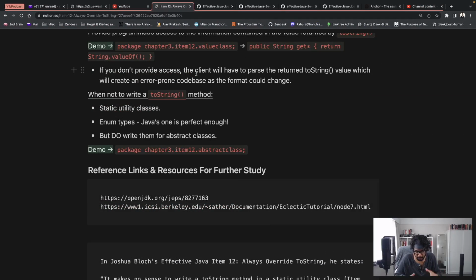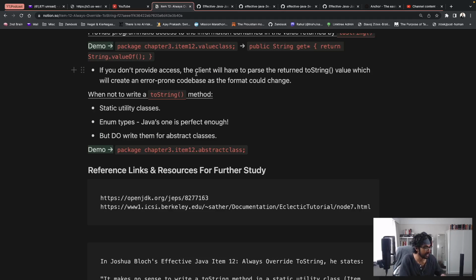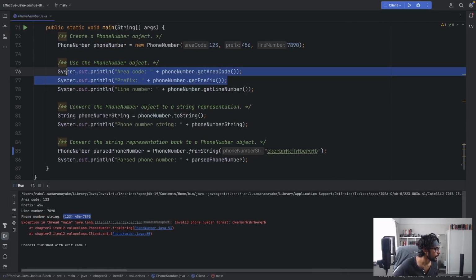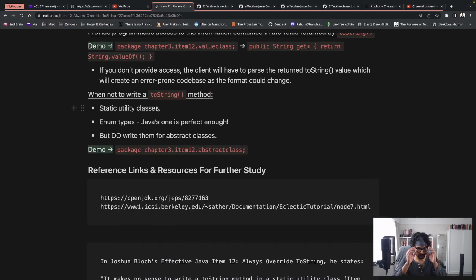And in fact, Joshua Bloch has put it the best way possible. By failing to provide accessors, you turn the string format into a de facto API, even if you've specified that it's subject to change. Because if the programmer has no way of getting these values with a getter, then he or she will have to resort to using the ToString method despite it being subject to change.